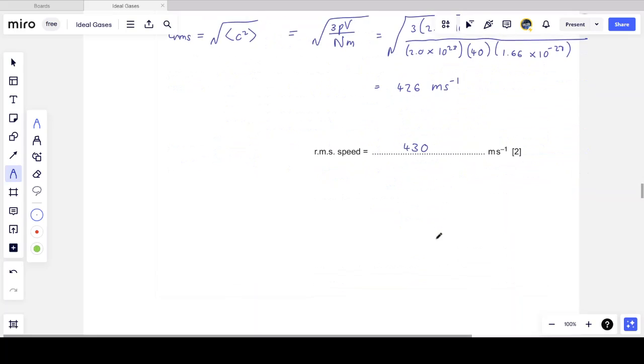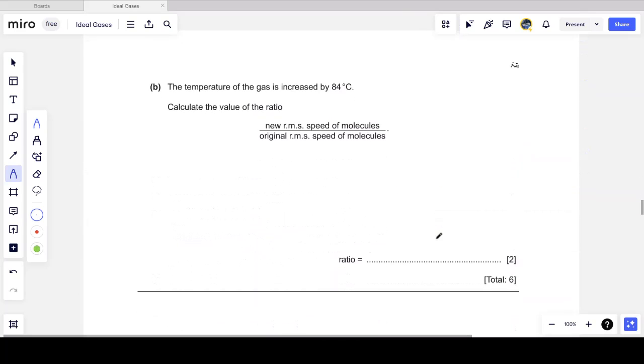The question has another part, which says the temperature of the gas is increased by 84 degrees Celsius. Calculate the value of the ratio of the new RMS speed to the original RMS speed. Now there is a relationship, and I can't remember the actual equation, but I remember that there's a relationship between the mean square speed and the temperature.